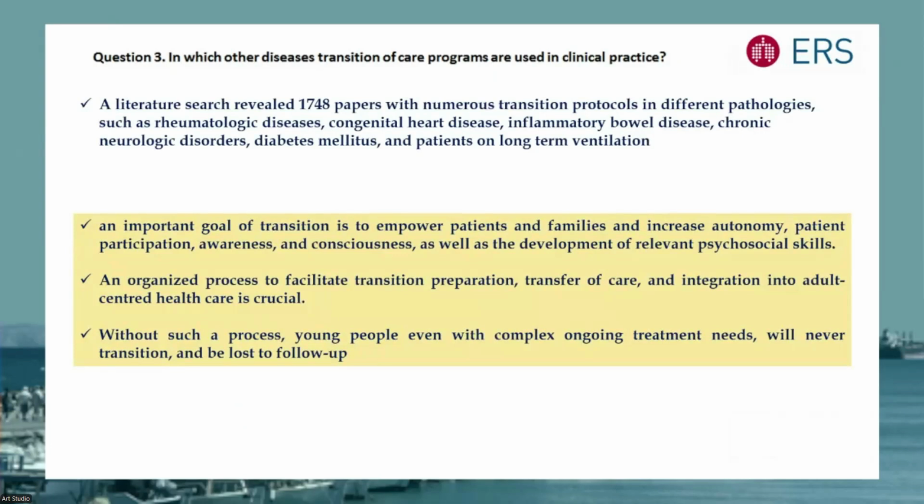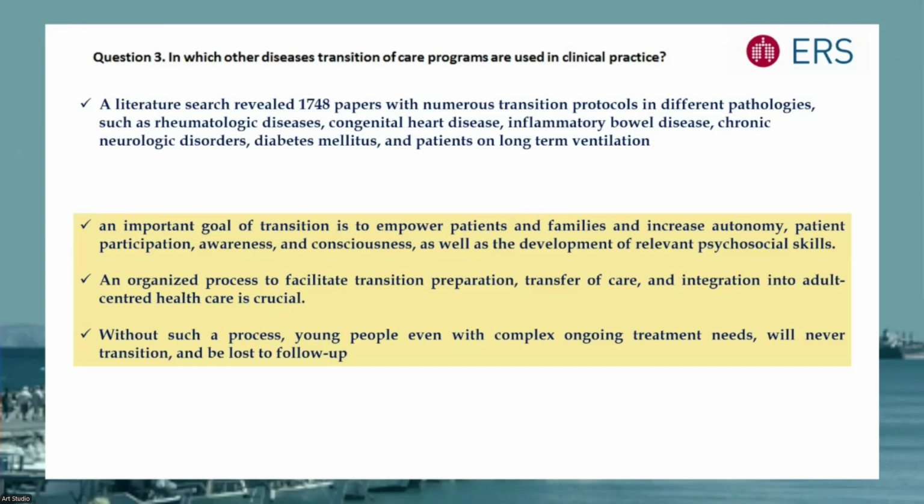We know that there are many transition programs in other chronic diseases, like rheumatic disease, inflammatory bowel disease, neurologic diseases, long-term ventilation, but nothing for children's interstitial lung disease. What we learned from these transition programs when we went through all the literature about them as a task force was that an important goal of transition is to empower patients and families and increase autonomy, patient participation, awareness, and consciousness, as well as the development of relevant psychosocial skills.